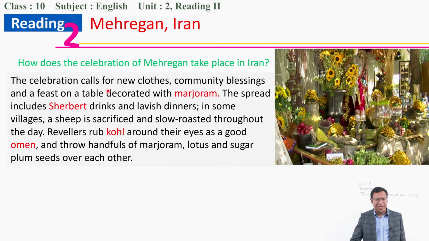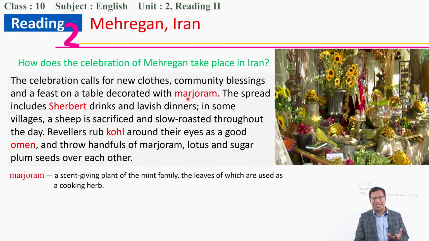You can say they buy new clothes. Community blessings are there. They bless each other. They feast on the table decorated with marjoram. Marjoram is a very aromatic, scent-giving plant of the mint family, something like the Pudina family. Pudina we say.